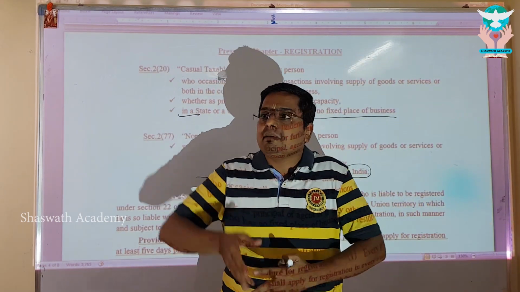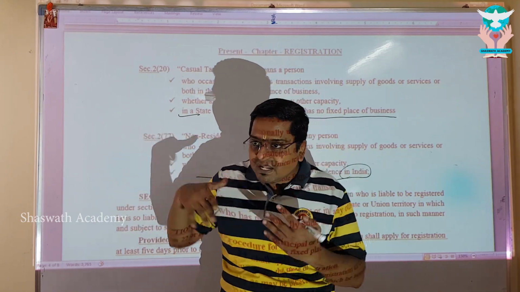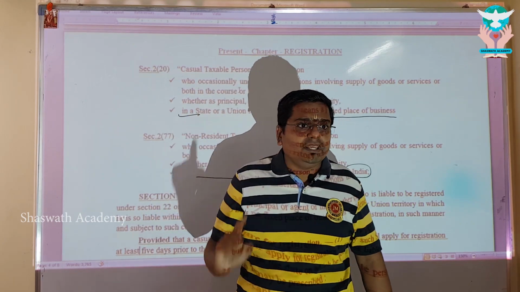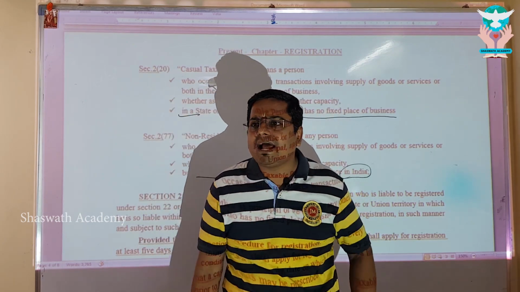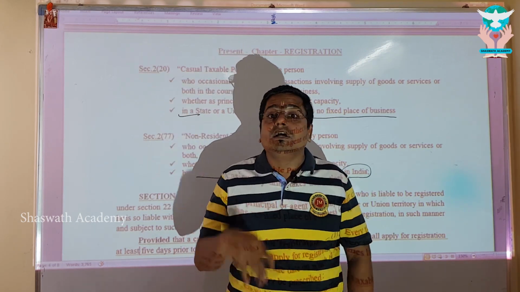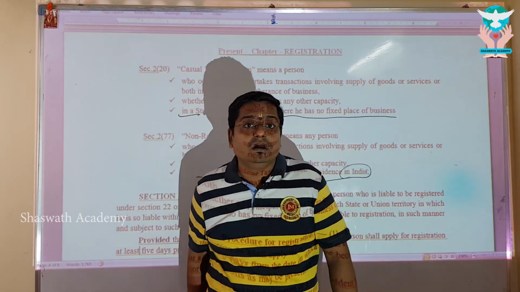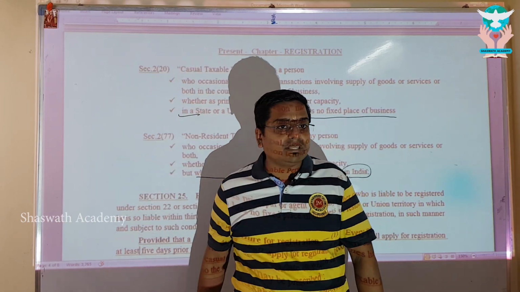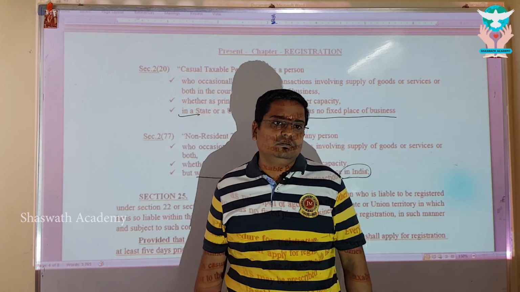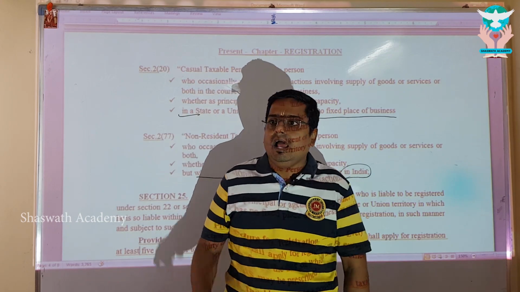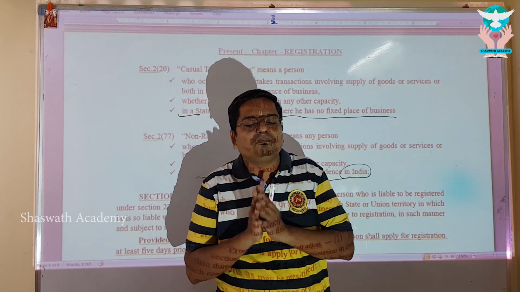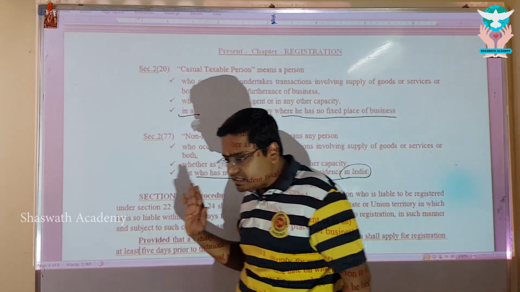Why, sir? My dear, they may run away. They may run away. How will you catch them? Canons of economy. You remember the first set of canons given by Adam Smith. The cost of collecting tax should be efficient. It should be less than the tax itself. Suppose Shobana runs all the way to Africa. Can I send a search squad to catch Shobana and collect tax? Wow. Who will pay that amount? Who will pay the freight? Who will pay the stay cost? And leave all this, where is Shobana in Africa? How will I search? Not possible, yeah. That is why registration has been made compulsory.